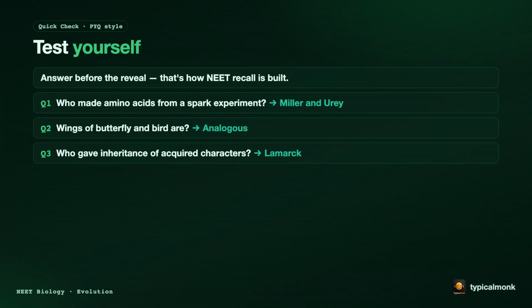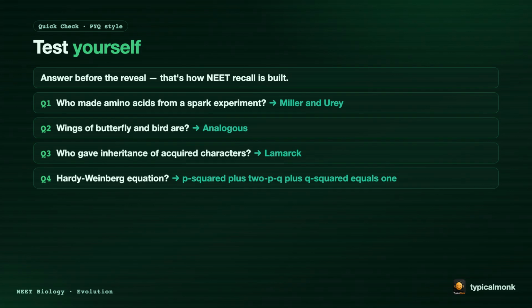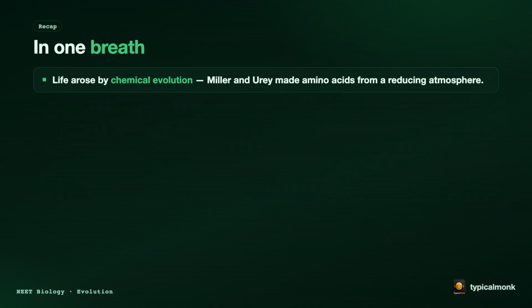Answer: Lamarck. Fourth, the Hardy-Weinberg equation? Answer: p squared plus 2pq plus q squared equals 1. Fifth, the Neanderthal brain size? Answer: about 1400 cc.